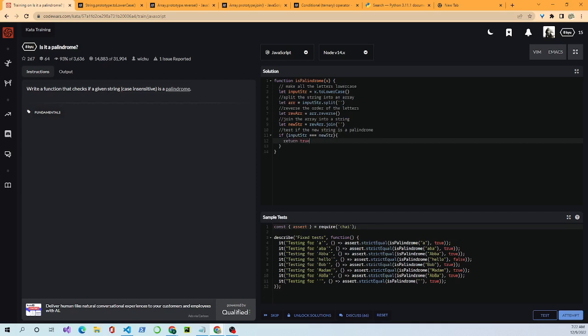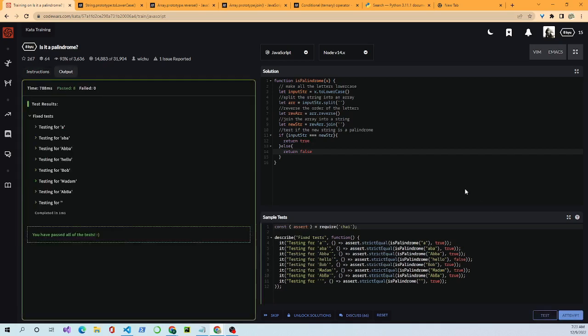Okay, then we want to say else return false. Okay, so if we've done this right, we should remove all the uppercase letters, split the string into an array, reverse the order of the letters, join the array into a new string, and then compare the input string to the new string. So we'll come down to test, and it passes.